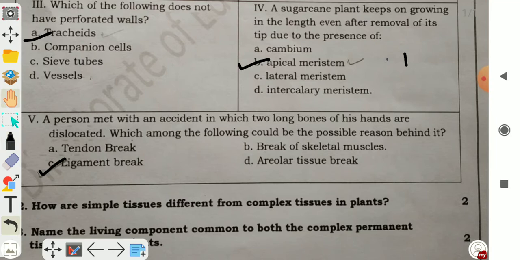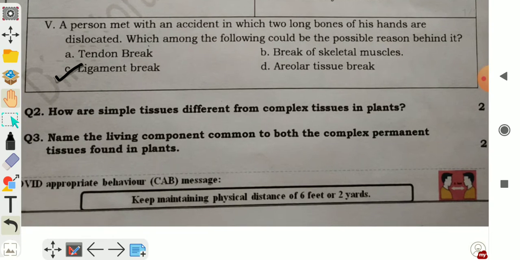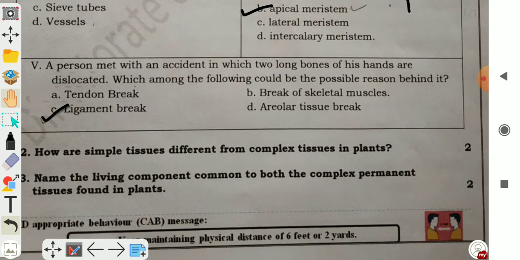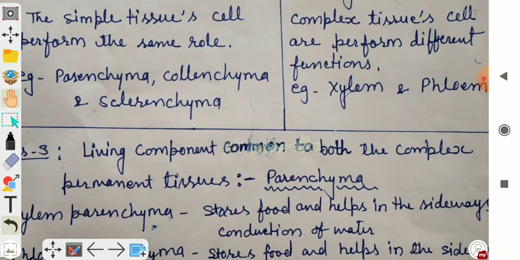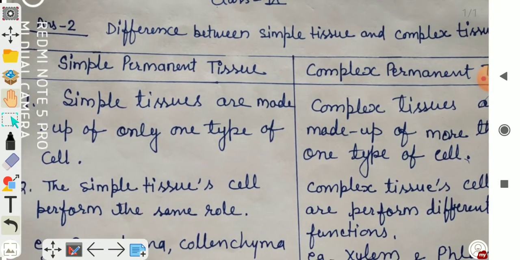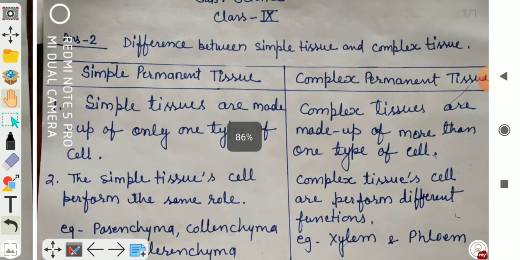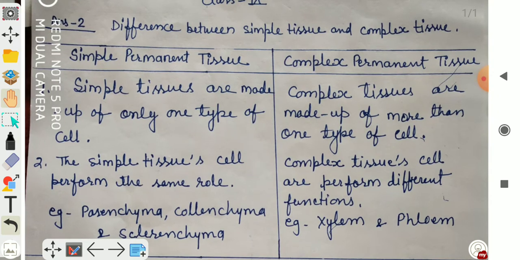Next question. How are simple tissues different from complex tissues in plants? So you have to write the difference between simple permanent tissue and complex permanent tissue. Is it xylem and phloem? So what is the difference between simple permanent tissue and complex permanent tissue?